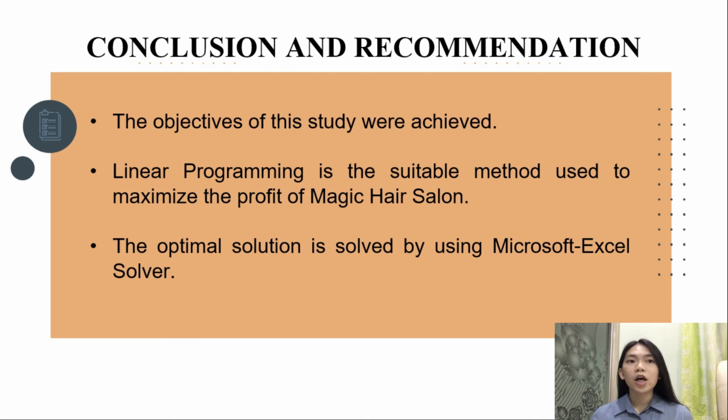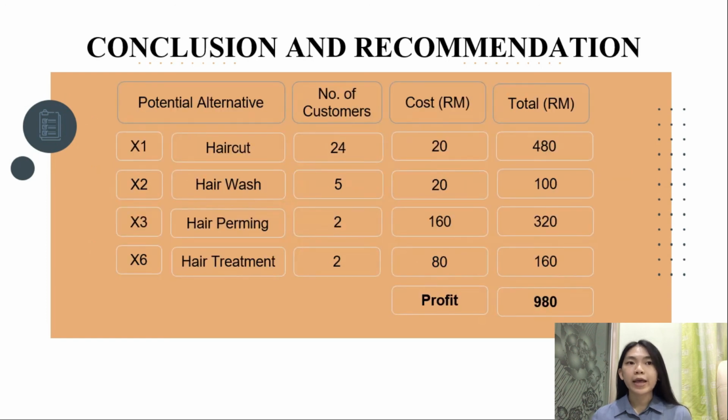In general, the objectives of this study were achieved. Linear programming is a suitable method to maximize the profit of Magic Hair Salon. In this study, the optimum solution is solved by using Microsoft Excel Solver. As a conclusion, the results show that Magic Hair Salon should serve 24 customers for haircut service, 5 customers for hair wash service, and 2 customers each for hair perming and hair treatment service in order to obtain the maximum profit, which is 980 ringgit Malaysia per day.